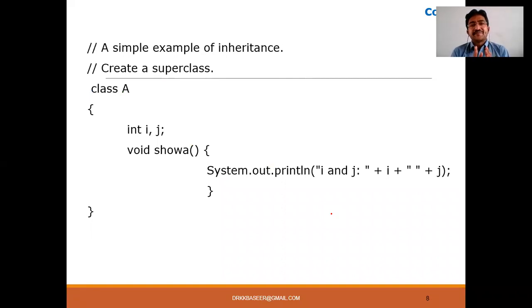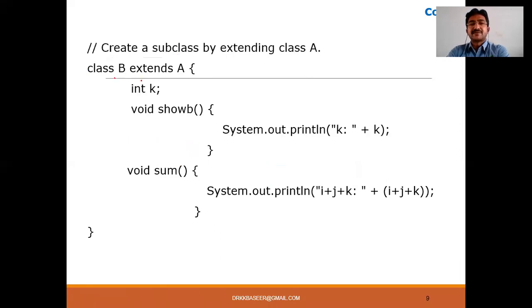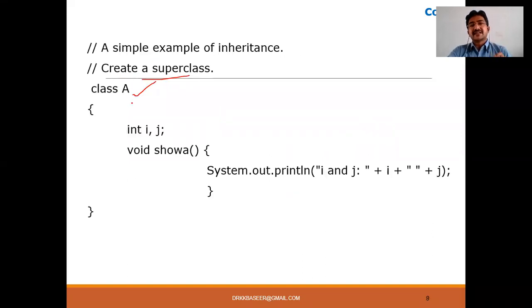So here I am creating a simple example. First I'm creating a superclass. If you see here, class B extends class A, so class A is the superclass and class B is the subclass. Now I'm declaring I and J variables, and I'm defining a method in class A, that is showA, which just displays the I and J values. So end of the method, end of the class.